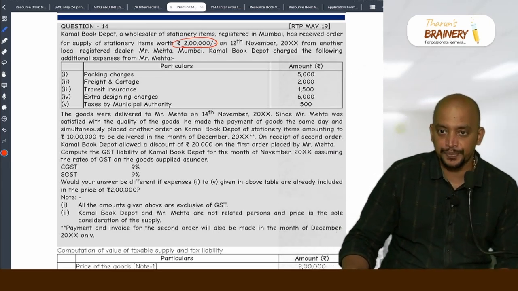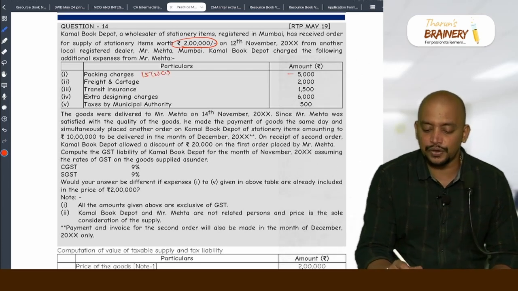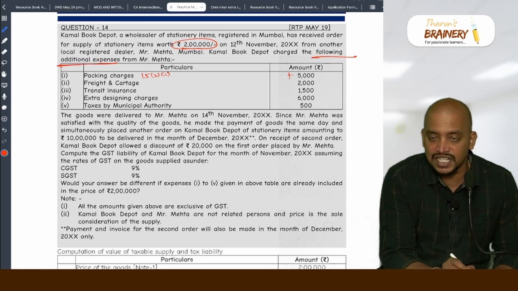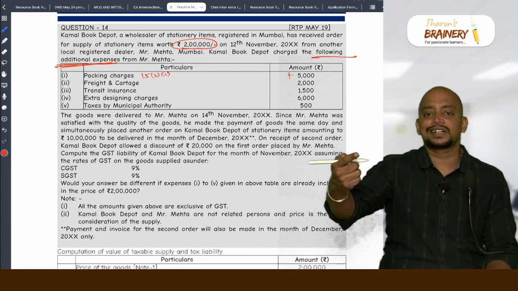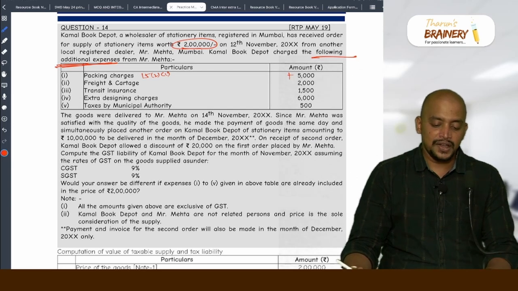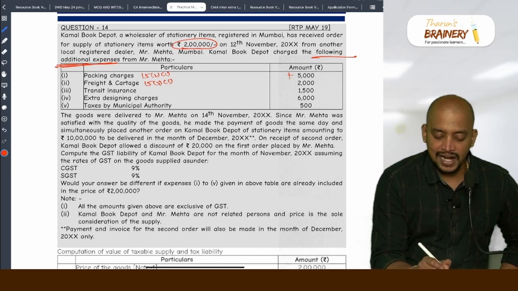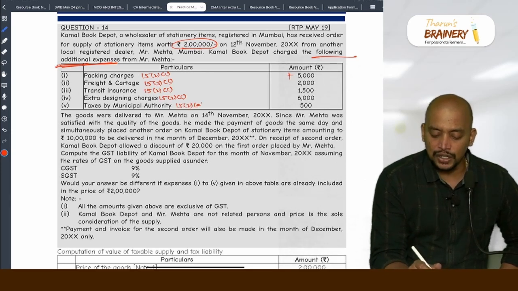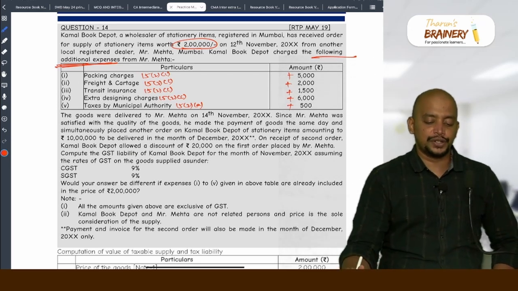What is the treatment of packing charges 5,000? To be included or to be excluded? To be included. As per 15 to C, in the given price it is not included, so therefore we need to add. How do you know that this is not included? Following additional expenses. This word additional means these are in addition to whatever is the transaction value. So therefore we need to add. Freight and cartage, when will the freight be done? Before delivery. And transit insurance before delivery. Extra designing charges also before delivery, and taxes to be included. In all these cases everything is to be included. In the given price it is not included, so we need to add.